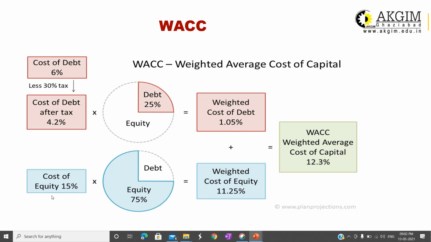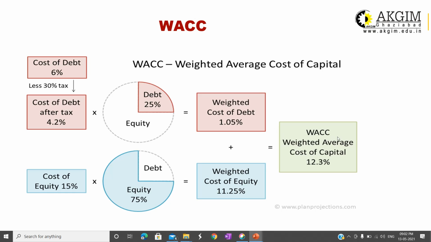Similarly, in case of equity, KE is equal to 15%, which is 0.15, and WE is 0.75, the proportion of equity in total capital. By multiplying these two, KE into WE, you will get the weighted cost of equity capital, 11.25.